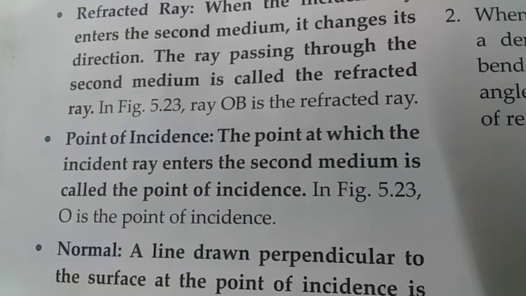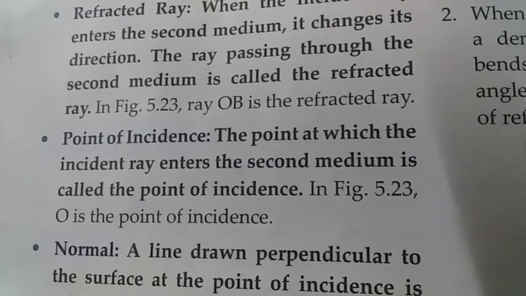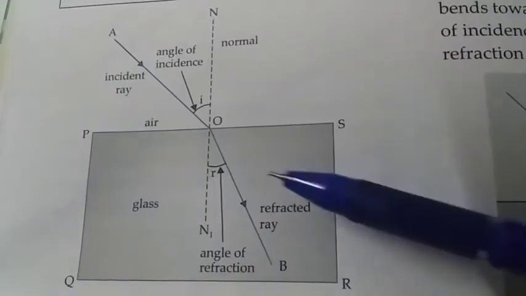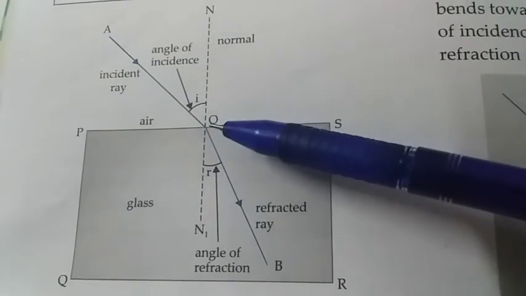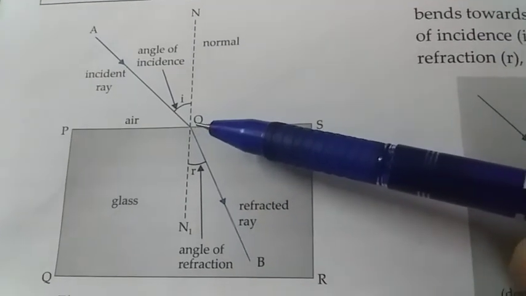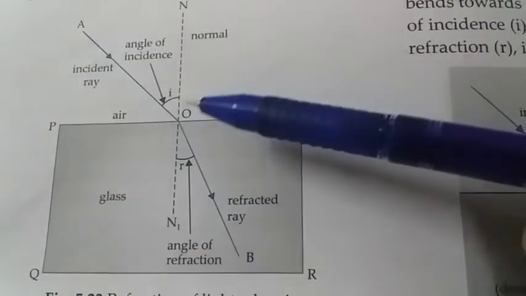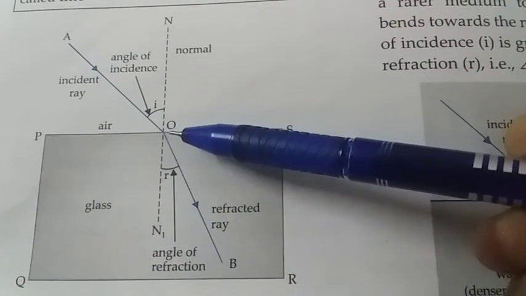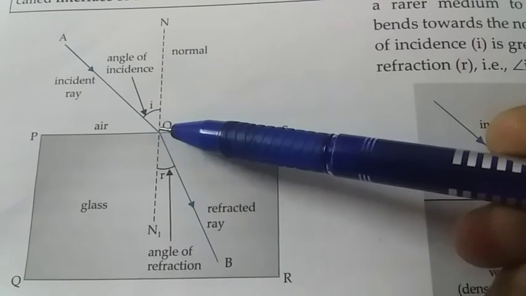Point of incidence. The point at which the incident ray enters the second medium is called the point of incidence. This point O, this is the point of incidence. When the ray enters the second medium, that point is called the point of incidence. This is the point of incidence, O.